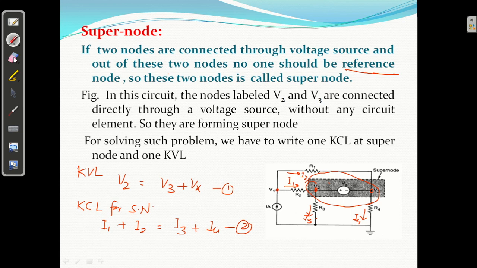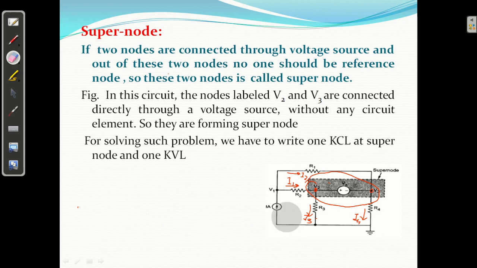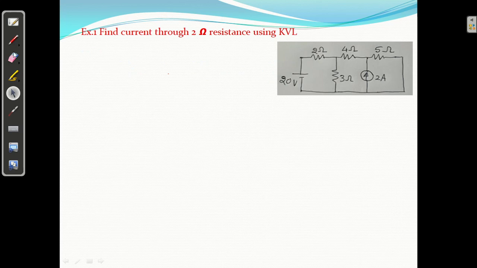Now I am going to solve some numericals based on the super node and super mesh. Okay, so just here I am going to take the numerical. Find the current through 2 ohm resistance using KVL. Now if you are going to solve the problem by KVL, first of all you have to find the number of loops.